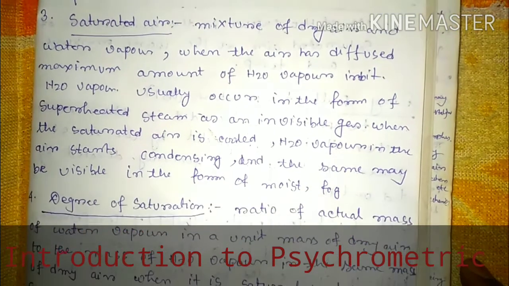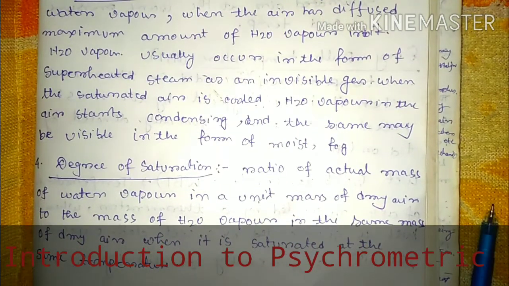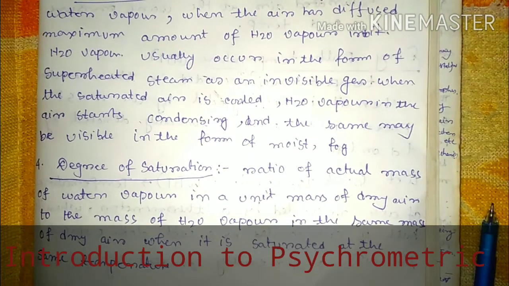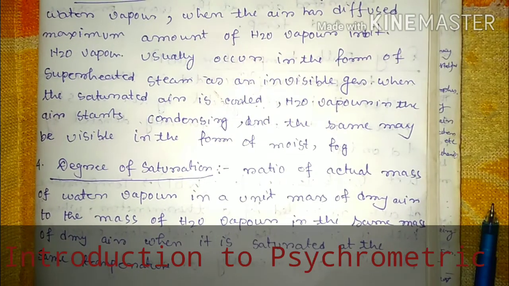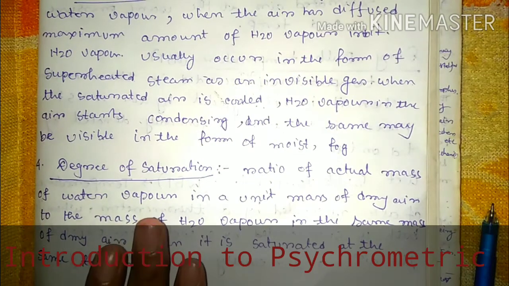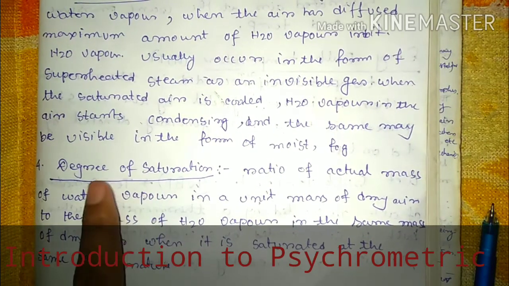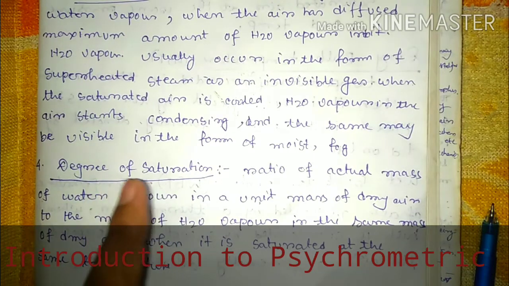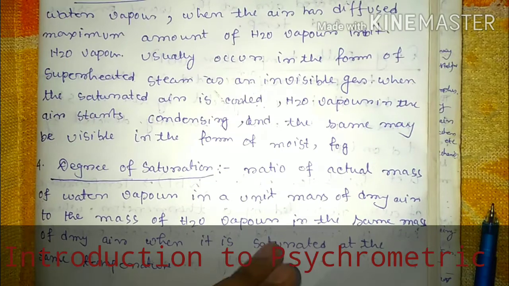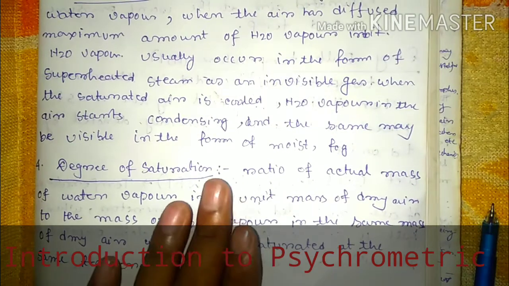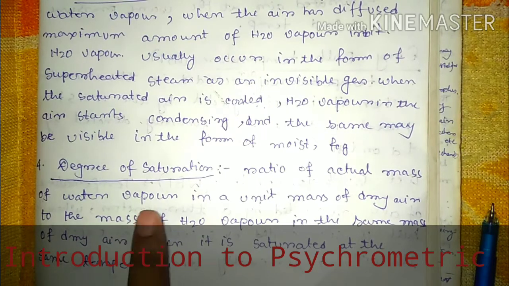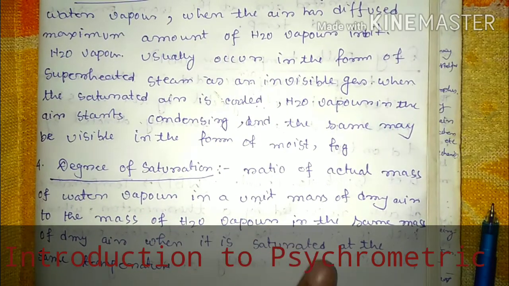Now, degree of saturation is also important. As the name suggests, it is related to saturation, so it indicates what amount of saturation has taken place. The definition says it is the ratio of the actual mass of water vapor in a unit mass of dry air to the mass of water vapor in the same mass of dry air when it is saturated at the same temperature.